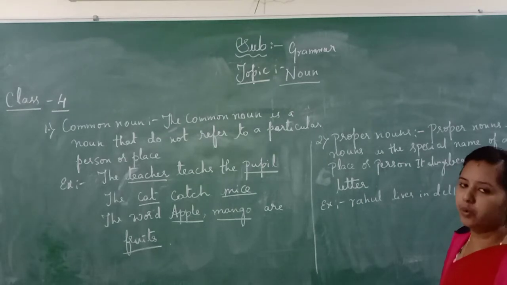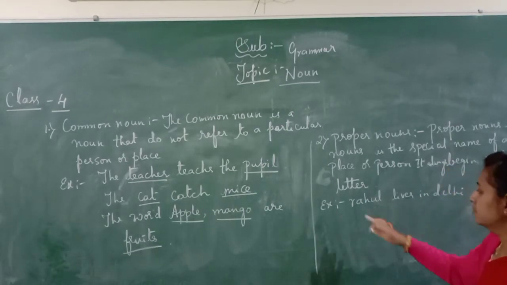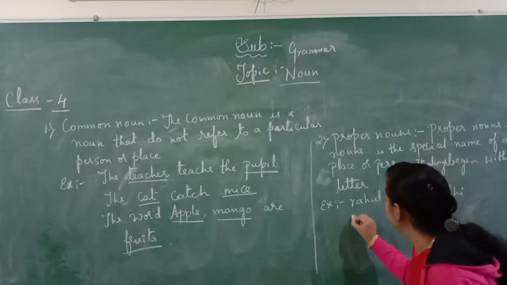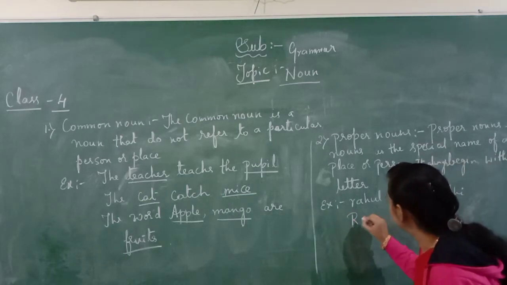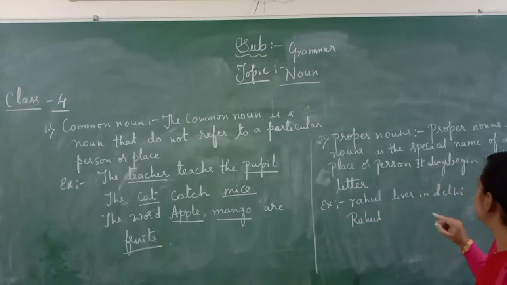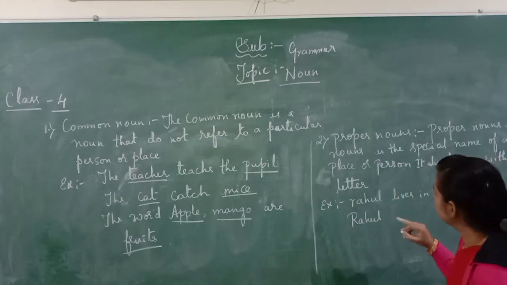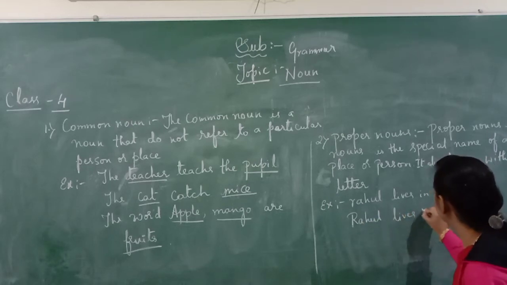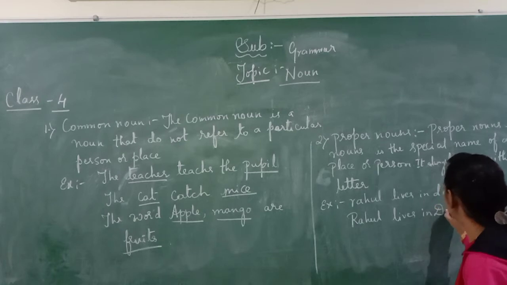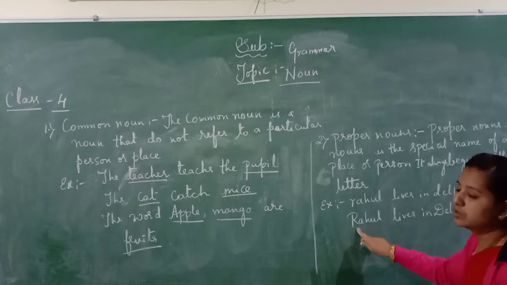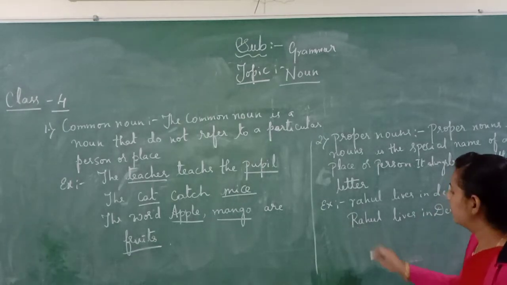They are proper nouns. But is the formation correct? No. The starting letter should be a capital letter. Rahul lives in Delhi. Delhi is a place name, so we should start with a capital letter, and the name also should start with a capital letter.